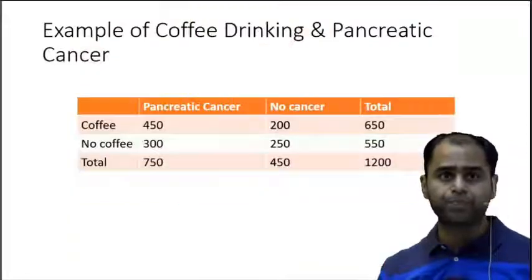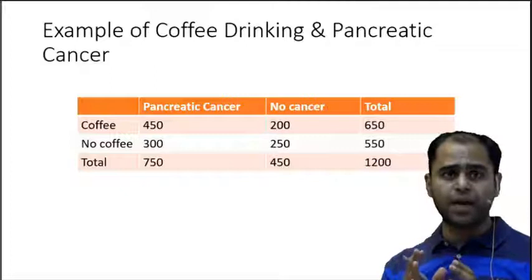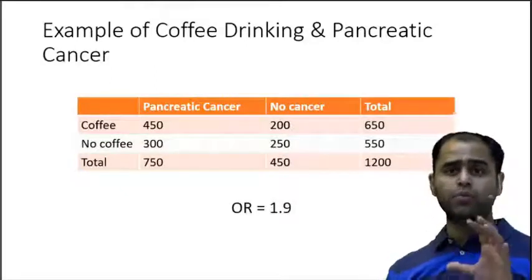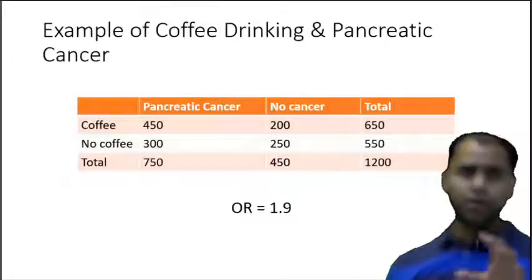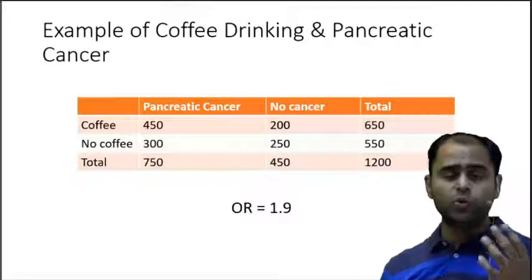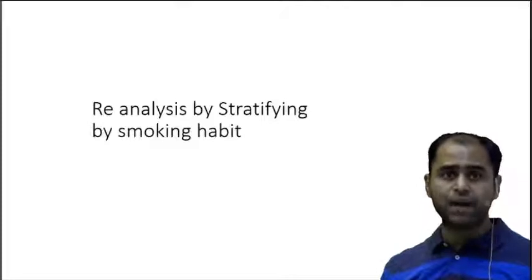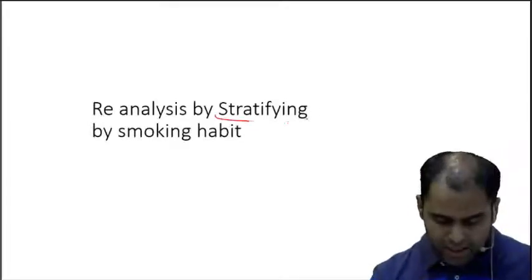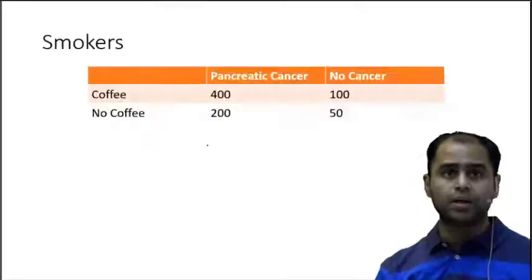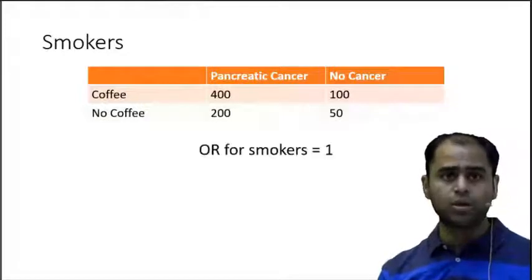So let me see. In this example, I am taking coffee drinking and pancreatic cancer. So when the odds ratio was calculated, it came out to be 1.9. Now 1.9 odds ratio means coffee is leading to pancreatic cancer. But when I stratified, that is divided by the smoking habit, I got smokers on one side and non-smokers on the other.